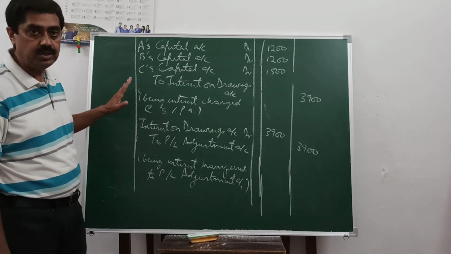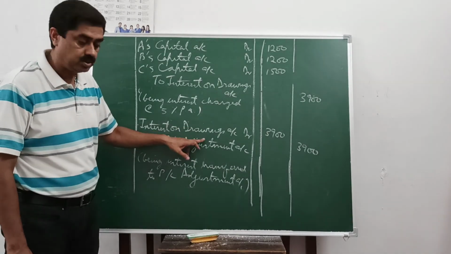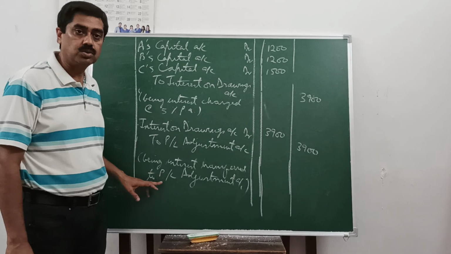Now the closing entry will be interest on drawings account debit to PL adjustment account, being interest transferred to PL adjustment account.